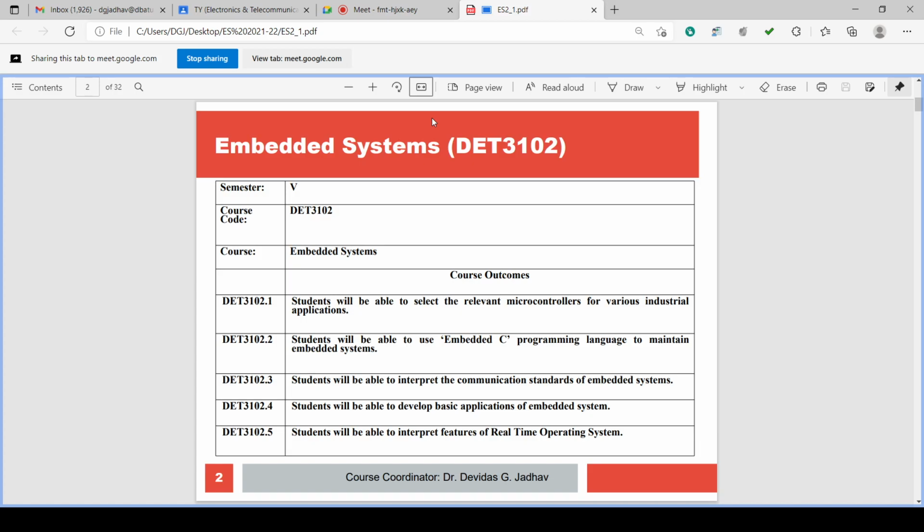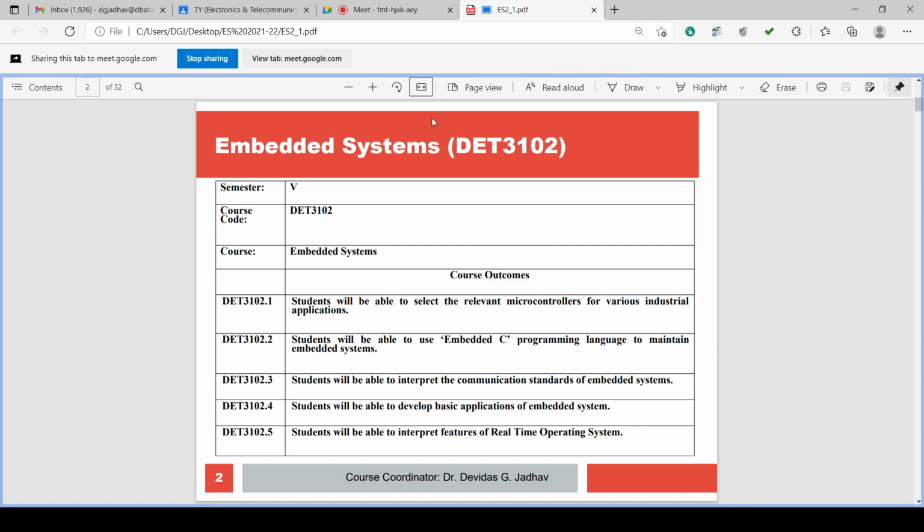Course outcomes. Students will be able to select the relevant microcontroller for various industrial applications. Students will be able to use the embedded C programming language to maintain embedded systems. Students will be able to interpret the communication standard for embedded systems. Students will be able to develop basic applications of embedded systems. Students will be able to interpret features of real-time operating systems.